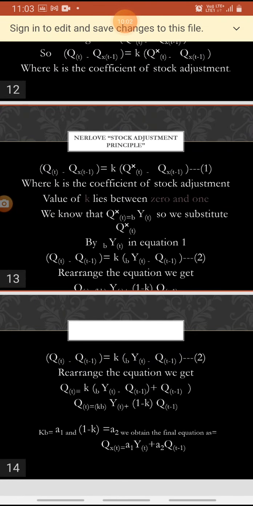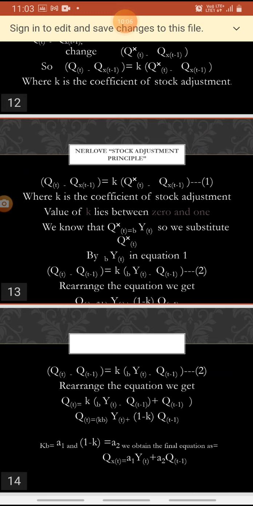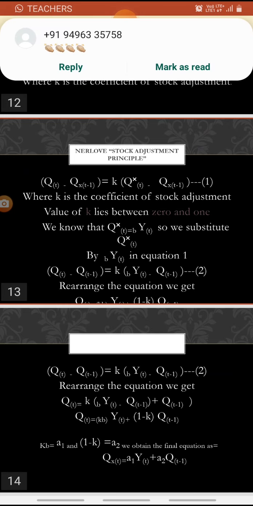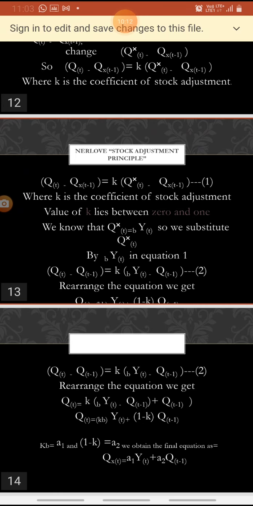We take Qt to the left hand side, and the minus Qt minus 1 is taken to the opposite side, so it will be plus Qt minus 1.